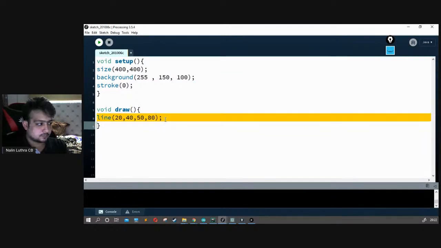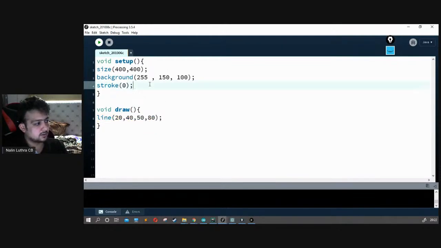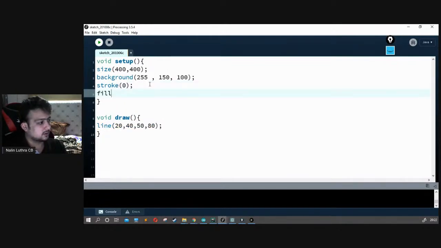So what if you want to draw something else? For example, you want to draw a circle or a rectangle. We can also write fill. So let's call it fill, and let's make a good color out of it. Let's go with 255, 100, and 90. Okay, so we got the fill. So this is the fill.